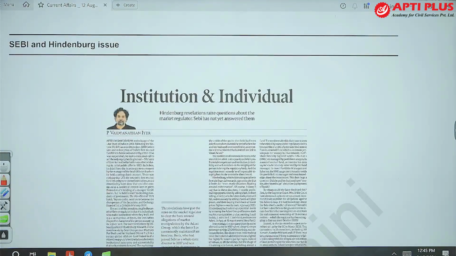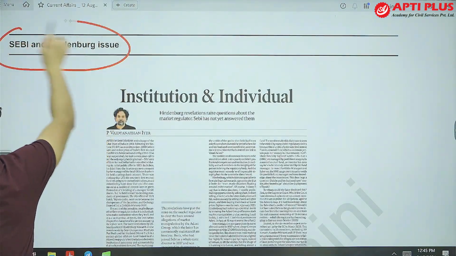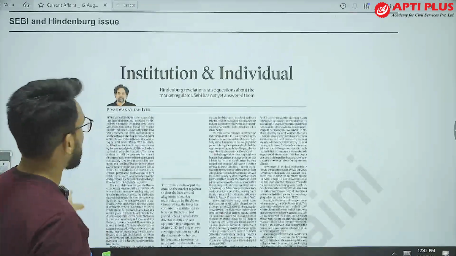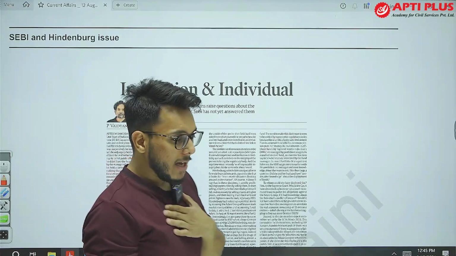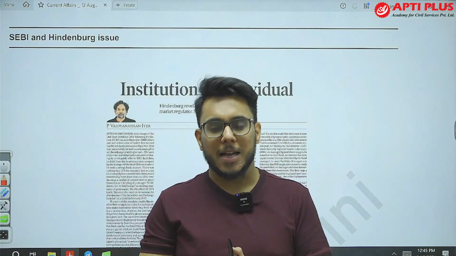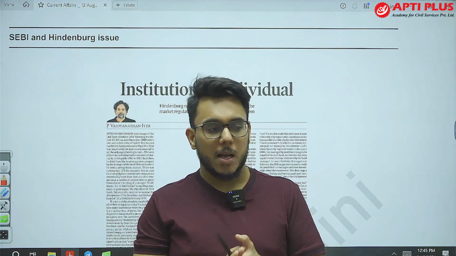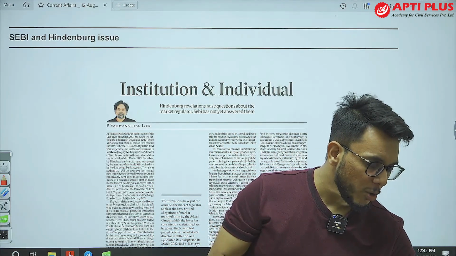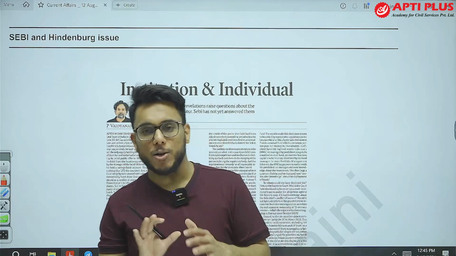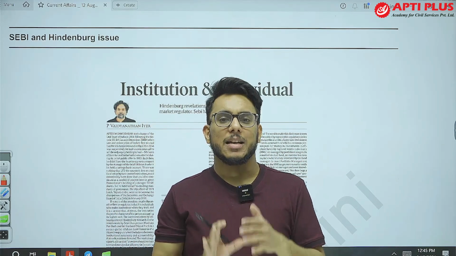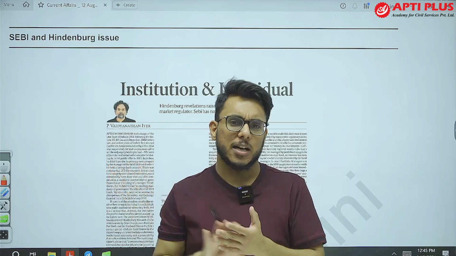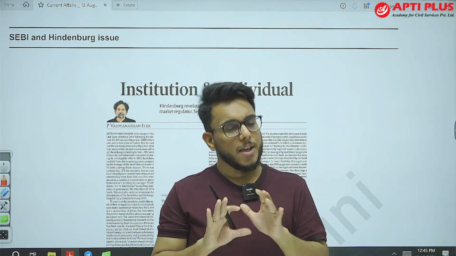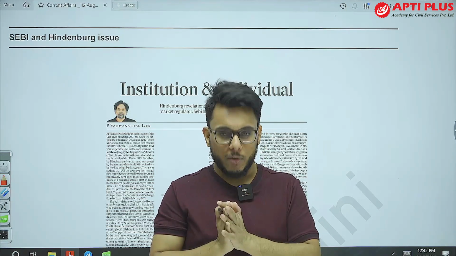Next, SEBI report and Hindenburg issue. Now this article we'll see with respect to GS paper number 3. First of all, before going into this article, I just want to give a broad disclaimer. Please don't waste too much time on this particular issue. We need not do a PhD kind of a thing on this, because UPSC usually doesn't ask questions on such scams, scandals, or conspiracies. You just need to have a broad overview idea.